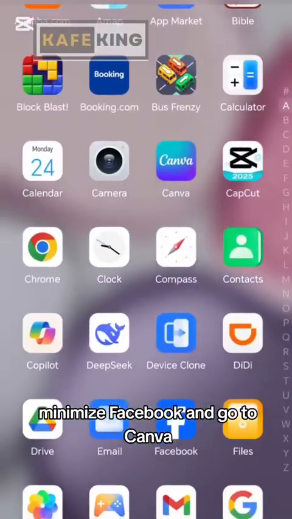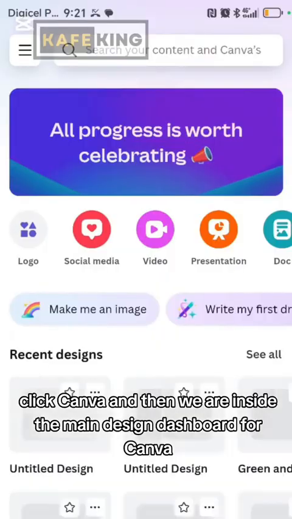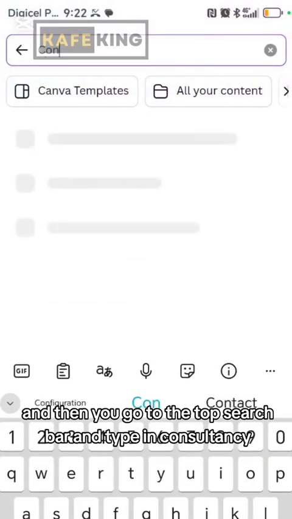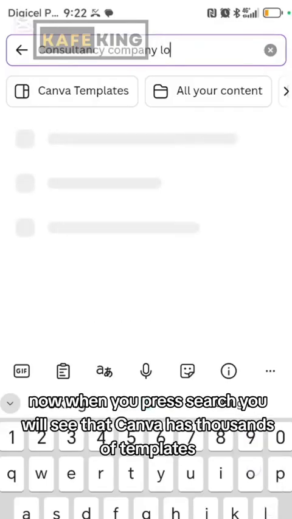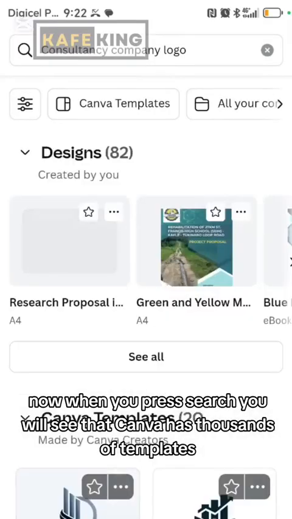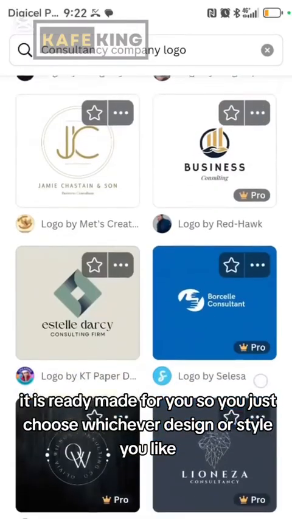Alright, now we are going to create your company's logo and a cover photo. Minimize Facebook and go to Canva. Click Canva, and then we are inside the main design dashboard for Canva. And then you go to the top search bar and type in consultancy company logo or consulting agency logo. Now when you press search, you will see that Canva has thousands of templates, pre-made logos that you don't need to waste your time doing a lot of design work. It is ready-made for you.